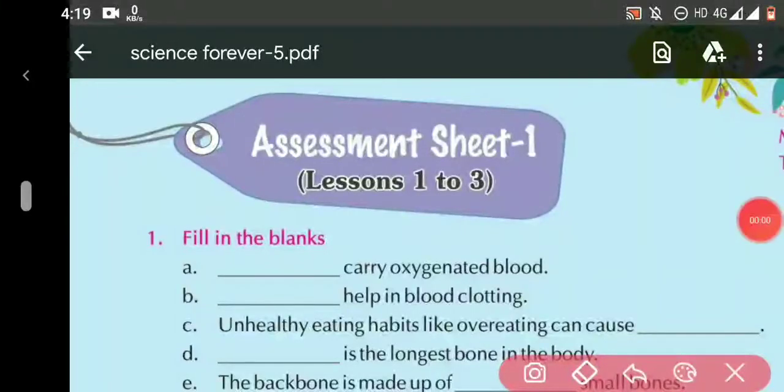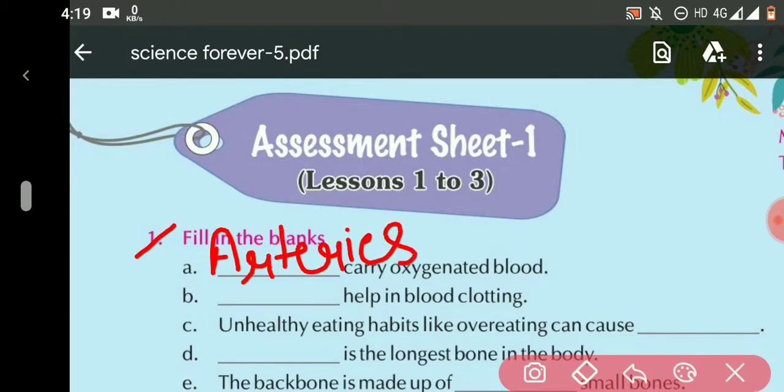Now let's move towards assessment sheet 1, which is the revision of lesson 1 to 3. So the first one is fill in the blanks. A part, dash carry oxygenated blood. So the answer is arteries, A-R-T-E-R-I-E-S, arteries. B part, dash help in blood clotting. So the answer is platelets, P-L-A-T-E-L-E-T-S, platelets. C part, unhealthy eating habits like overeating can cause.